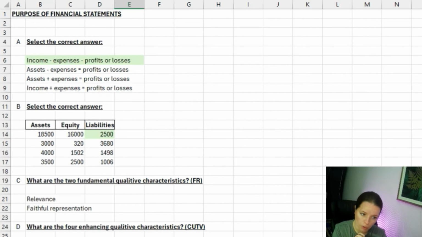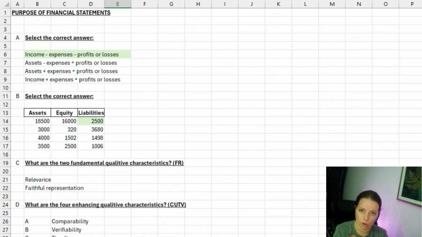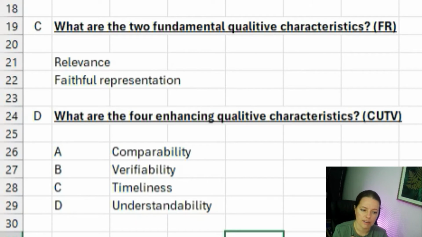What are the four enhancing qualitative characteristics? So I have a little acronym for this, which is CUTV, and that's always helped me to remember what they are. So we've got comparability, understandability, and then we've got timeliness, and then we've got verifiability. So again, talk back to me. CUTV, so comparability, understandability, and then timeliness, and then verifiability.